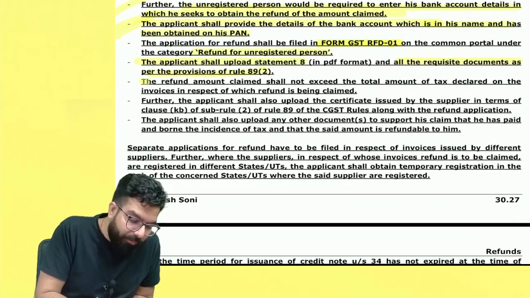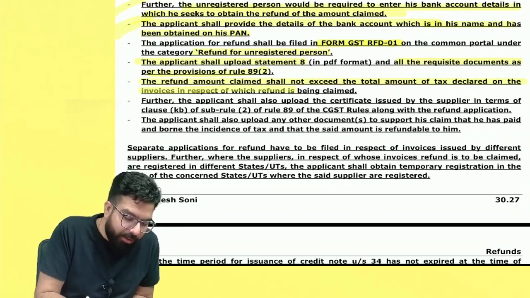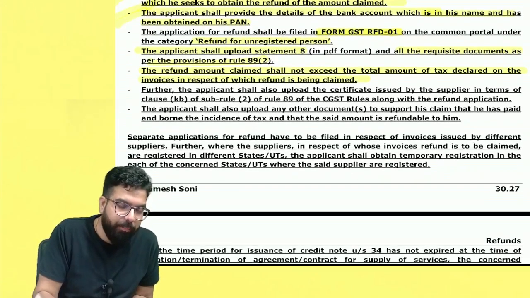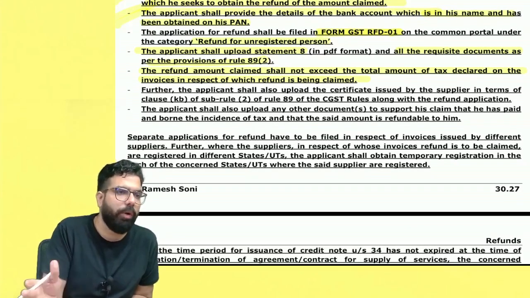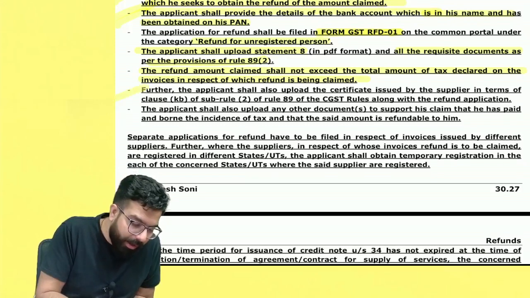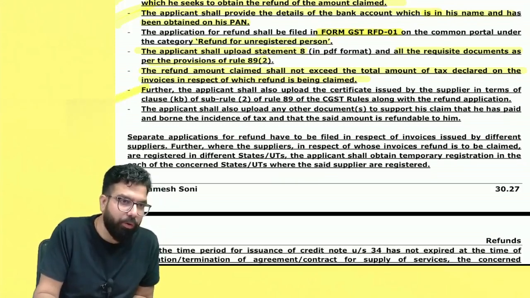And the refund claim shall not exceed the total amount of tax declared on the invoices in respect of which refund is being claimed. Sir, the invoice is showing 2 lakh rupees, you are claiming a refund of 2 lakh 50,000. Not possible, not allowed. And then they are telling further details. The documents which I just now told you should be provided. Which documents, sir? These details should be provided.